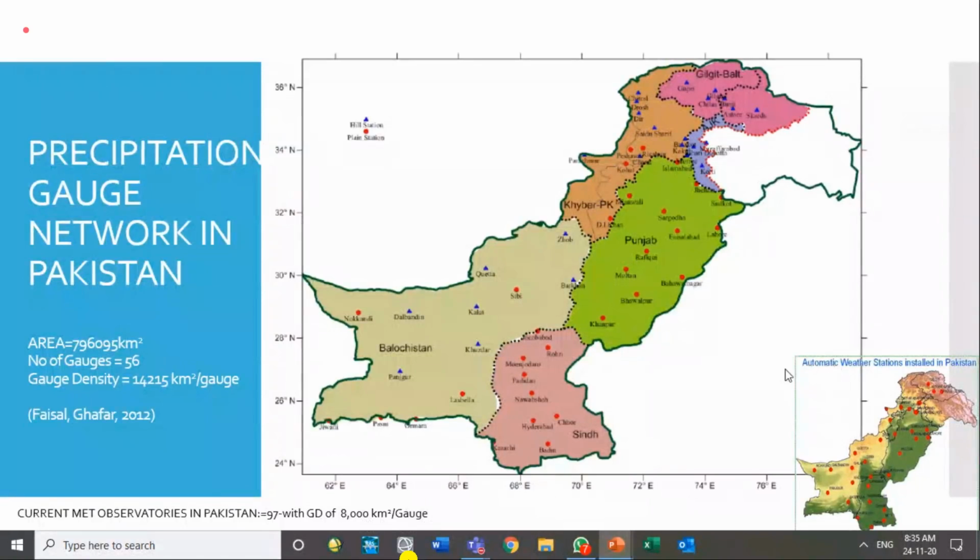And now they are moving towards automatic weather station installation in Pakistan. At these places, they have installed automatic weather stations that can measure the rainfall electronically and transmit the information to their headquarters in Islamabad, Lahore and Karachi. They have regional headquarters at major cities. Karachi is serving the south of Pakistan, Lahore is serving central Pakistan, I think, and Islamabad is taking control of the northern areas, and it is also the central headquarters.